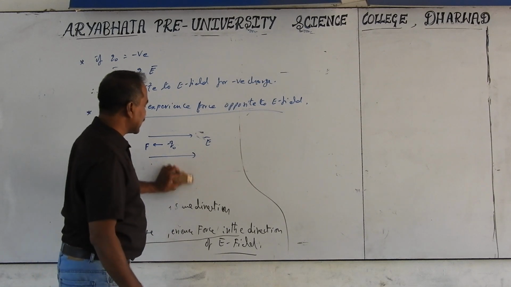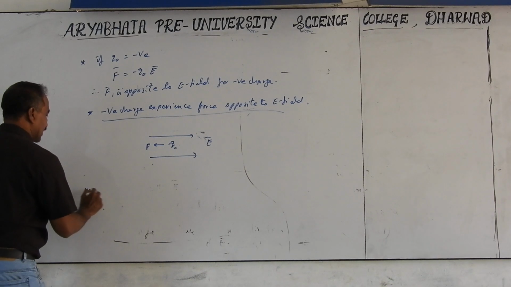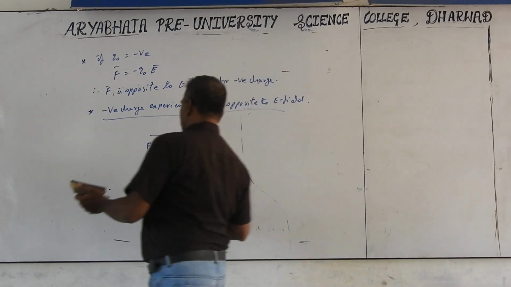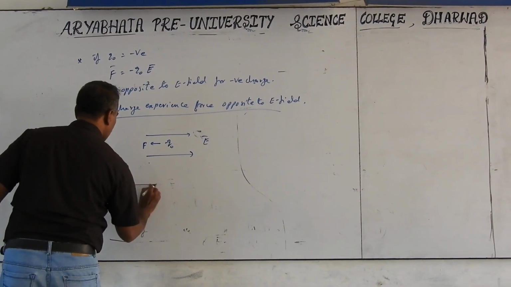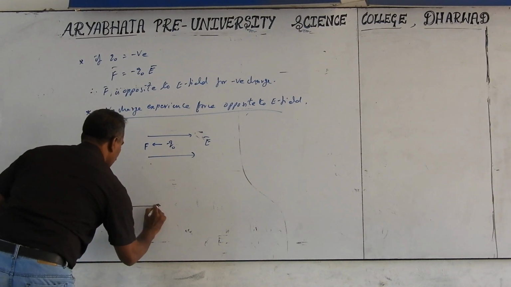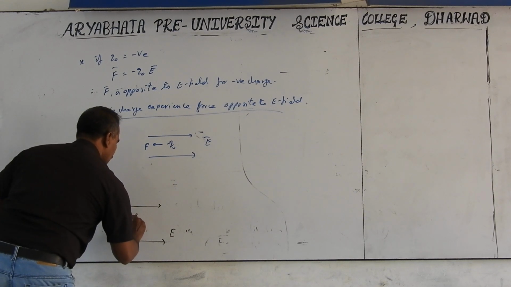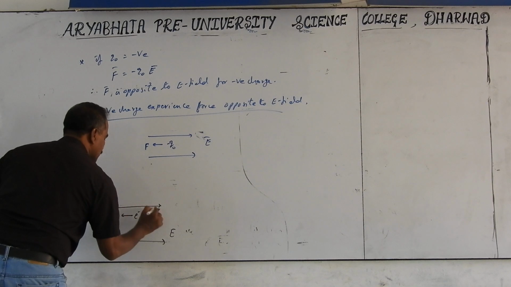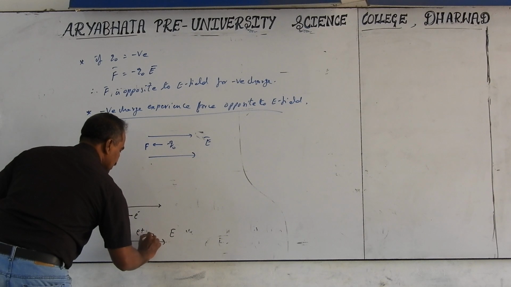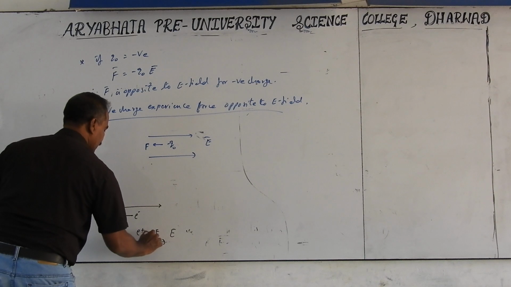So if you take the protons and electrons in the electric field, how do they move? Therefore, if I take electric field towards the right side, this is the direction of electric field if I take. Then if I take the E minus, it experiences force opposite the electric field. But if I take E plus means proton, it experiences force in the direction of electric field. This is for proton, this is for electron.